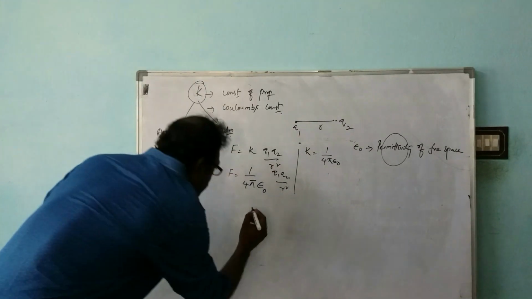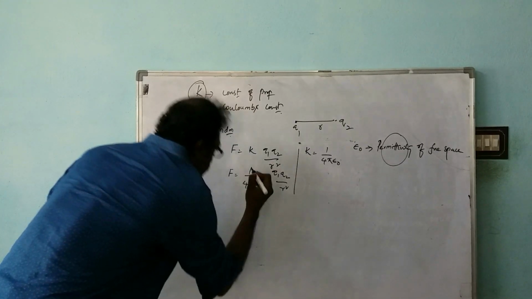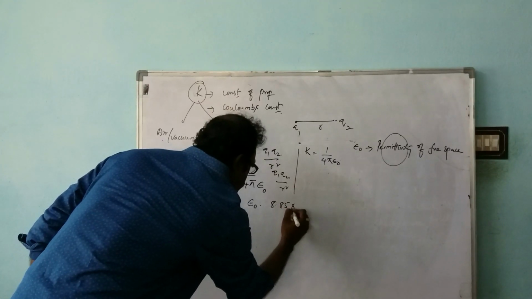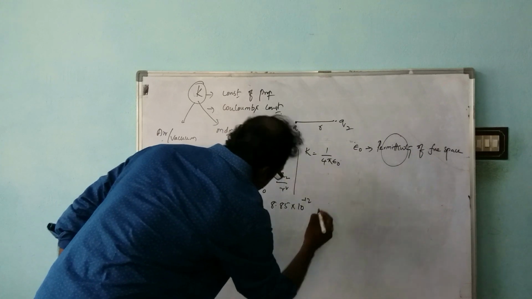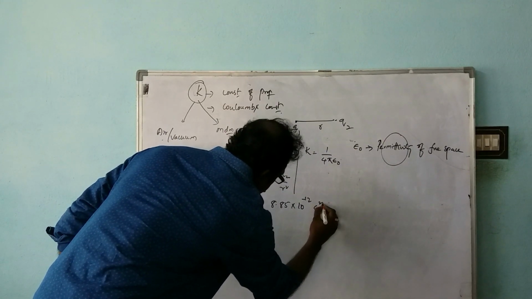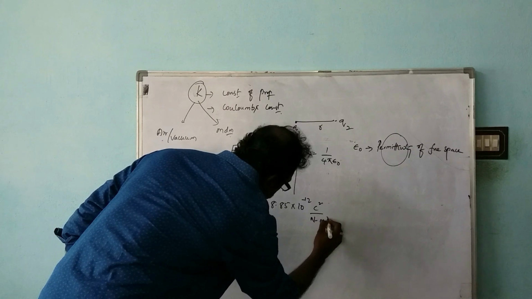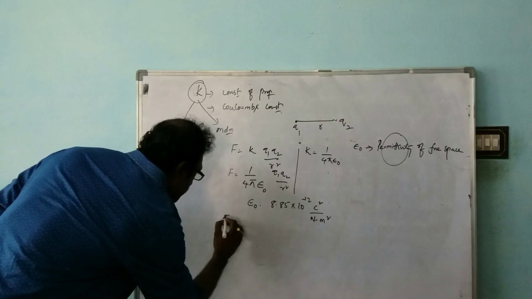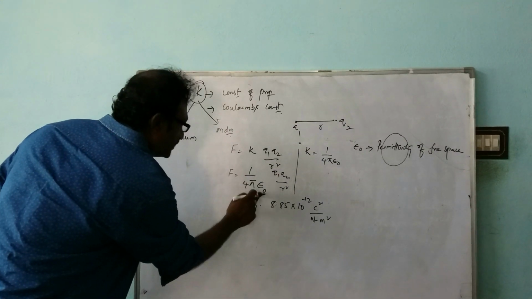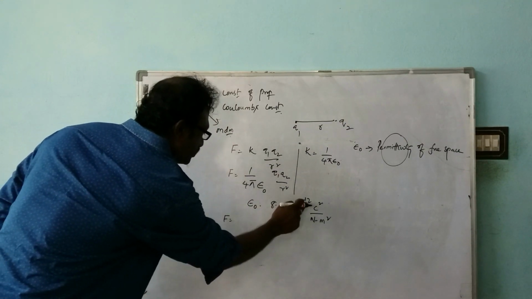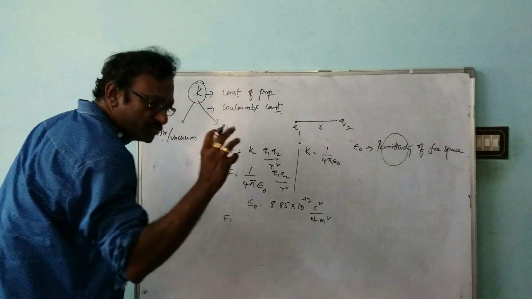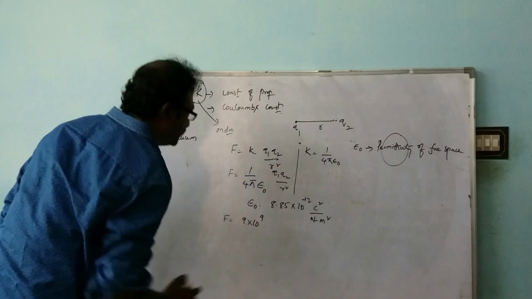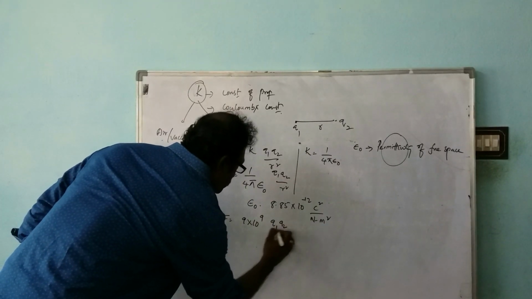Now we have F is equal to 1 by 4 pi epsilon naught Q1 Q2 by R square, and the value of epsilon naught is 8.85 into 10 to the power of minus 12 Coulomb square per Newton meter square. If you substitute this value, approximately you will get 1 by 4 pi epsilon naught as 9 into 10 to the power of 9, so F is 9 into 10 to the power of 9 Q1 Q2 by R square.